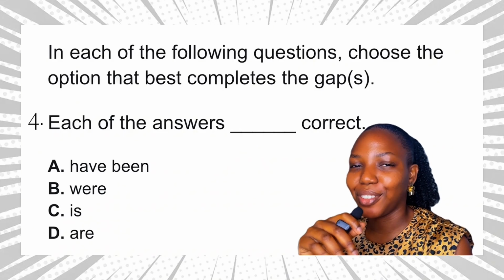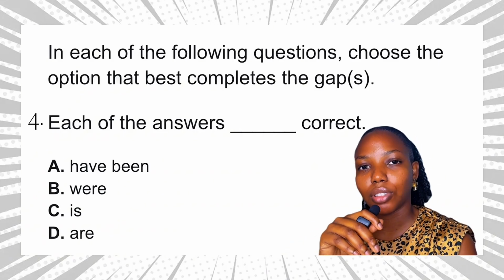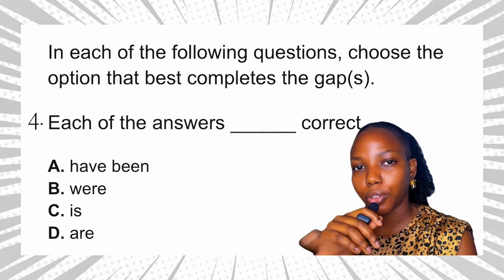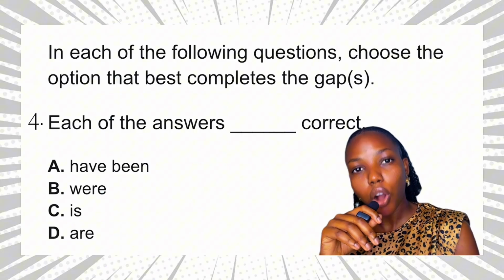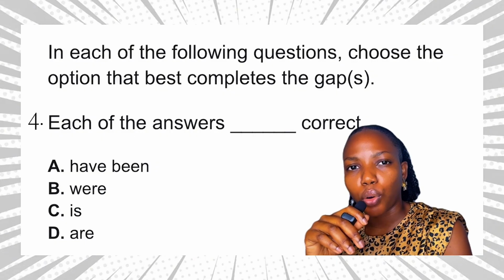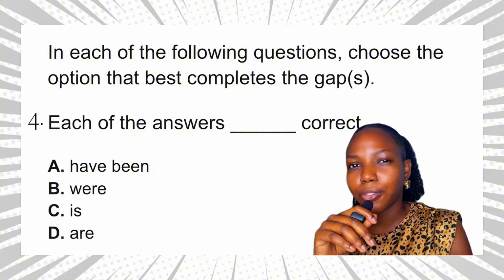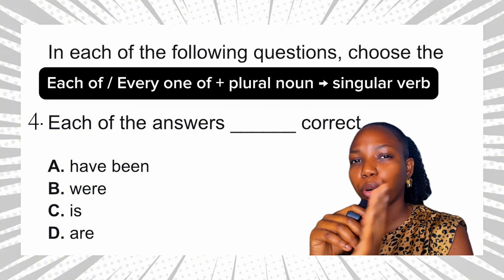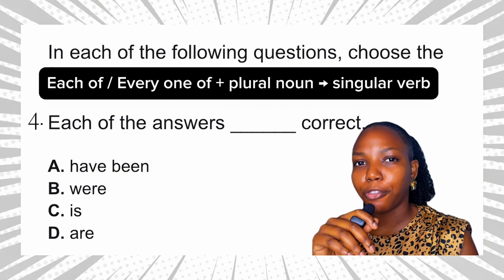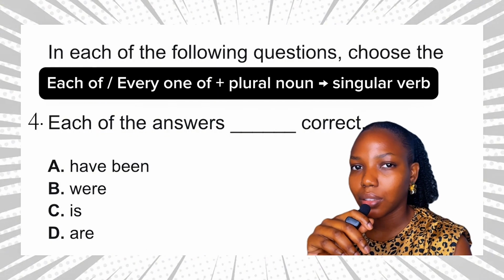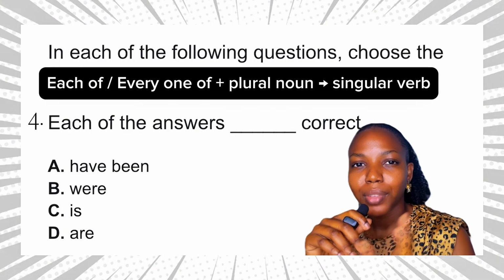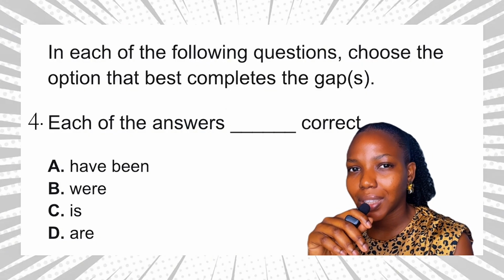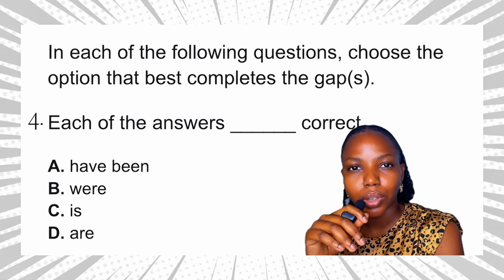Let's find out if you got it right. So JAMB is testing grammar, specifically the rule of concord. So when each of or every one of is used in a sentence, it is followed by a plural noun or plural pronoun, but the verb remains singular. For example, each of the houses has a new look.